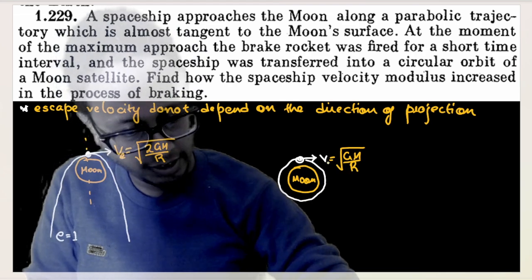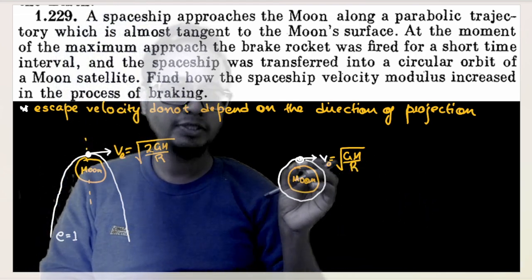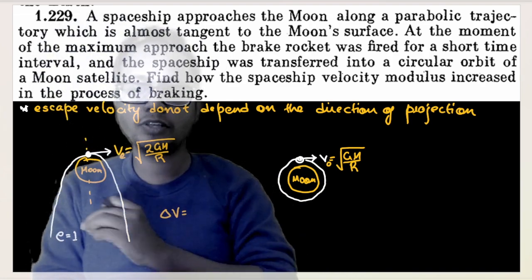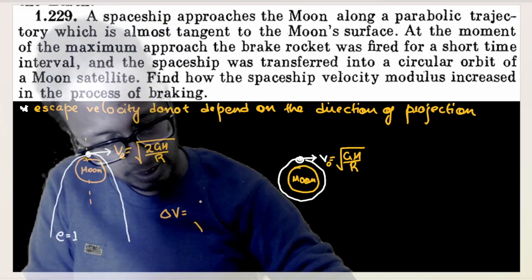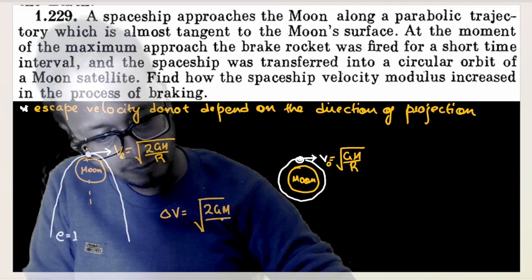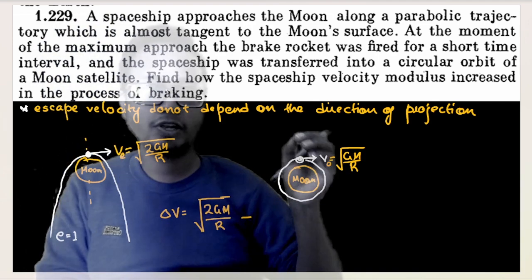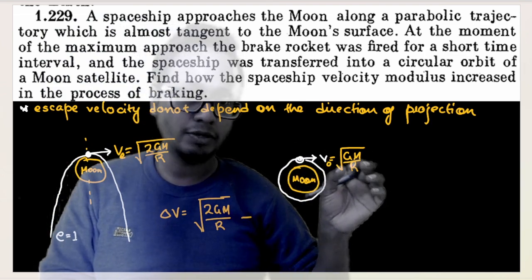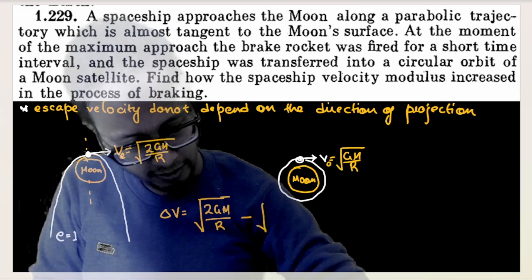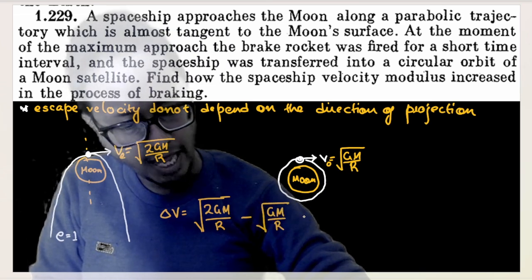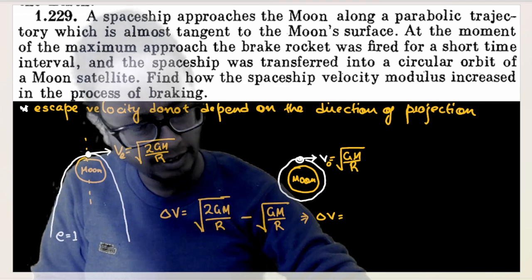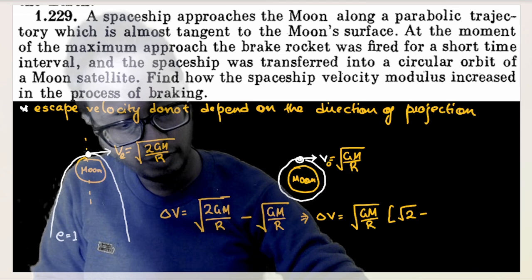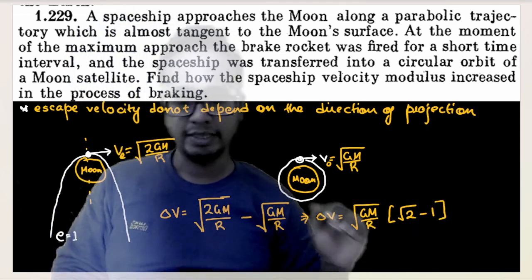This was the original velocity, and this was the velocity that I have to bring the satellite down to, by braking. So the change in velocity, delta v, is nothing but the initial velocity if nothing was done, under root 2GM by r, minus the velocity that I must bring the particle to so that it keeps on rotating in this orbit at the surface. It is nothing but under root GM by r. So the amount of velocity that I have to decrease is, taking root GM by r common, root GM by r into root 2 minus 1. Understood? And this is our answer.